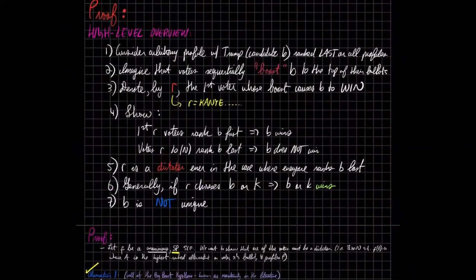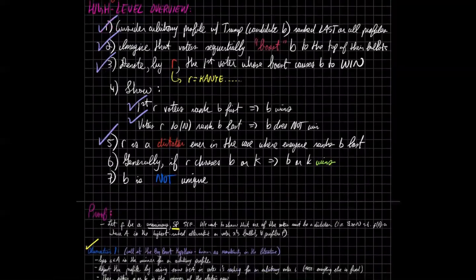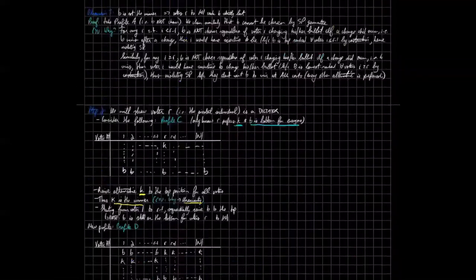So if we scroll back, let's see. We've considered this arbitrary profile. We've done the boosting. We've described the pivotal voter, and we've shown this is observation 2, this is observation 3, and we've just shown our special case. So nice, we have 2 steps left. We're going to now generalize this case. Instead of B being ranked last, B could be ranked anywhere, and we're going to generalize that our voter R is still a dictator, right?